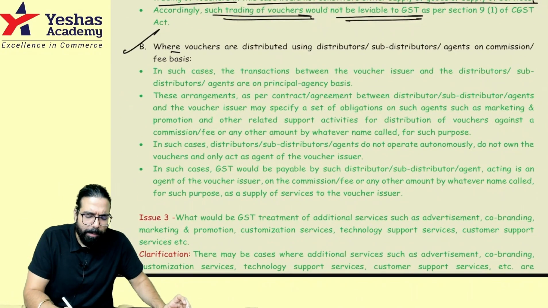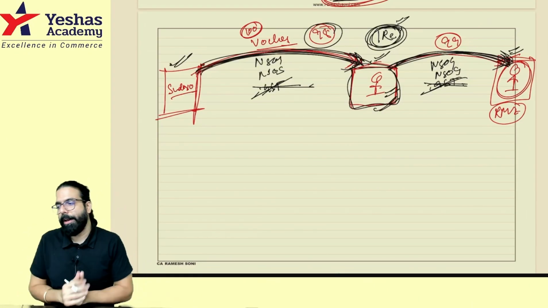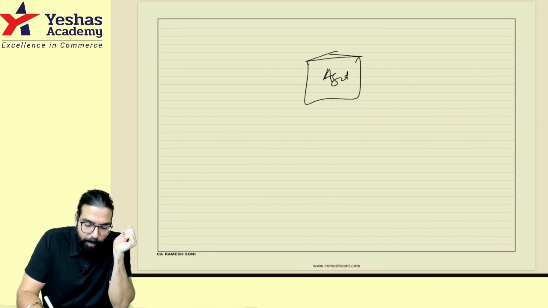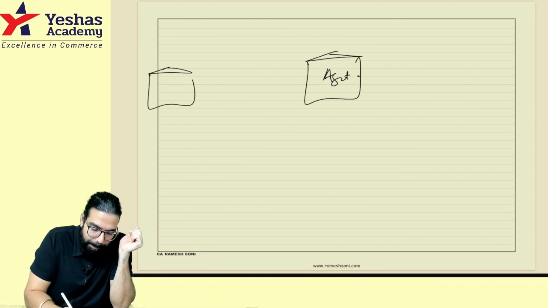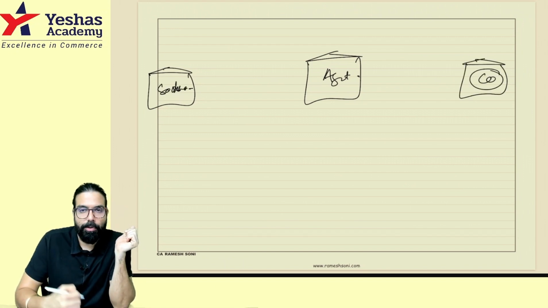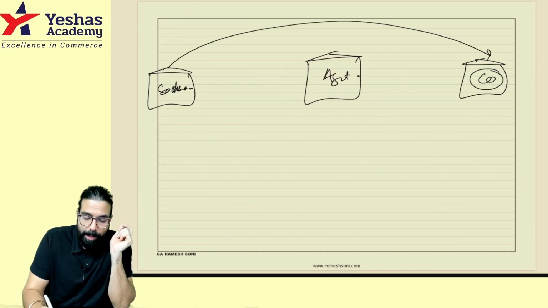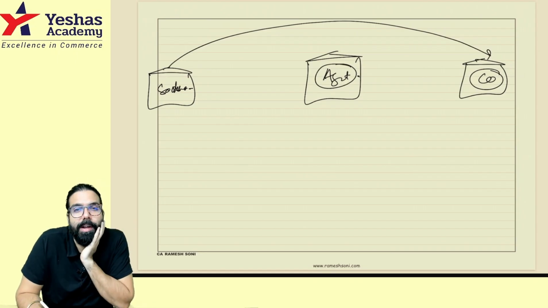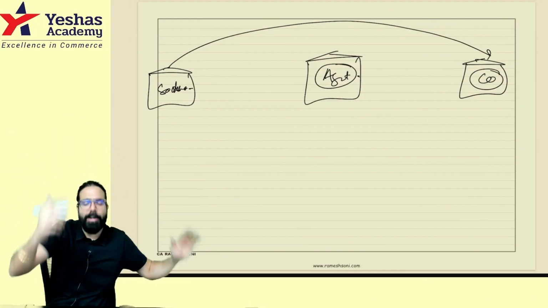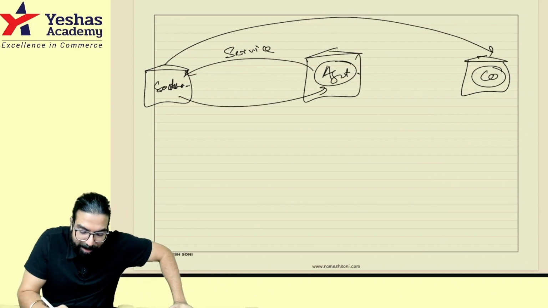Then, sir, what about distributor or agent on commission basis? Okay, sir? Can I go ahead and explain the next one? Yes, sir. Please tell us. The next one is, supposing you are an agent. There is one company called Sodexo, and there is one company who wants vouchers so that it can distribute to employees. These people are directly selling the voucher to him. And who am I in between? Sir, I am the commission agent. I told, sir, don't worry. You want to sell voucher? I will get you connected with a company. You can sell the voucher directly to them. And I have gone ahead and given you a service wherein I want my commission.